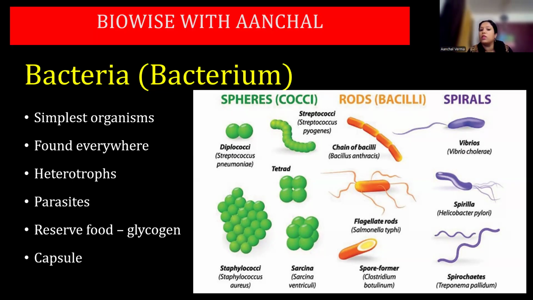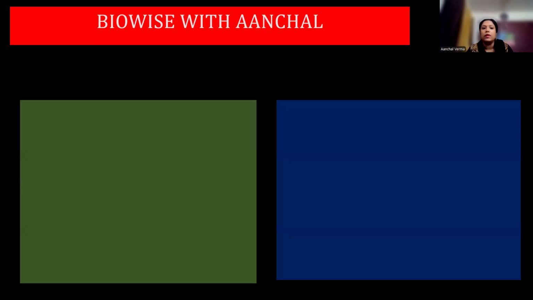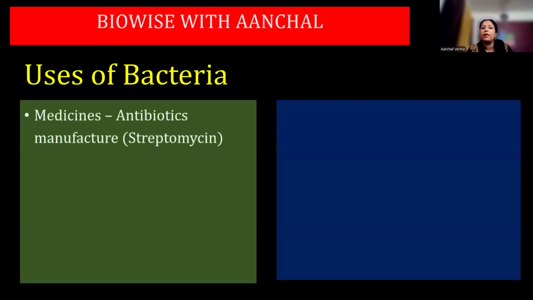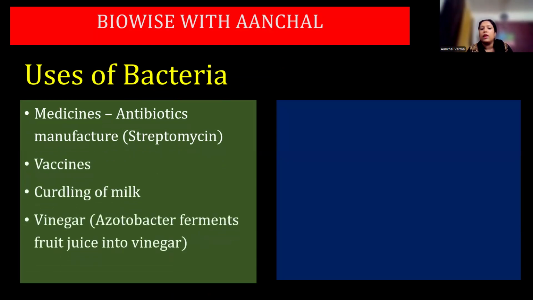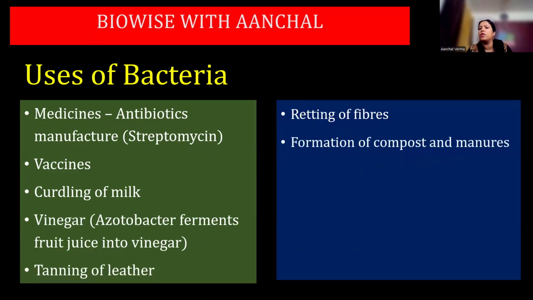Now, Streptococcus pneumoniae is an example of cocci, which is spherical bacteria. Lactobacillus, which helps in making curd, is the example of rod-shaped bacteria. And Vibrio cholerae is an example of comma-shaped bacteria. Uses of bacteria: medicine, antibiotics manufacture, streptomycin, vaccines, curdling of milk, vinegar. Acetobacter ferments sugar, fruit juice into vinegar, and tanning of leather, retting of fibers, formation of compost and manures, biogas.